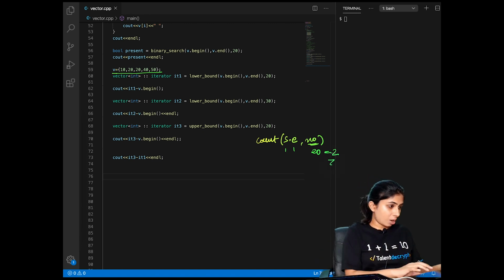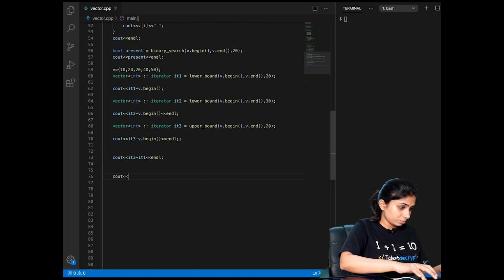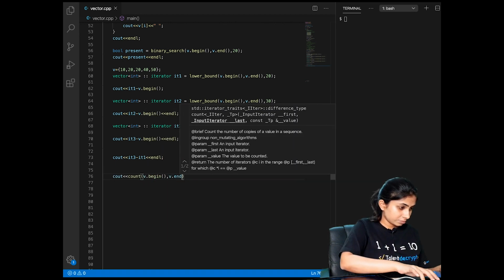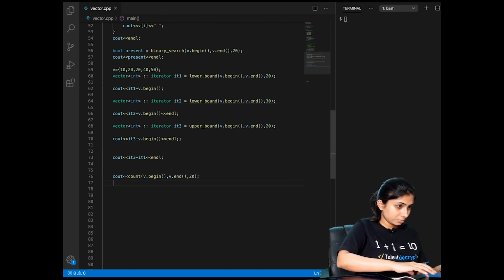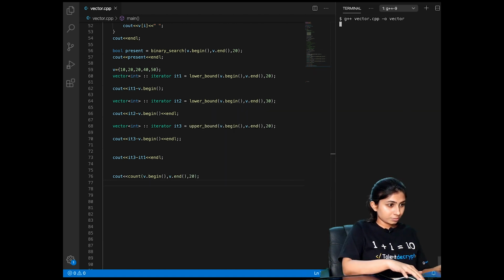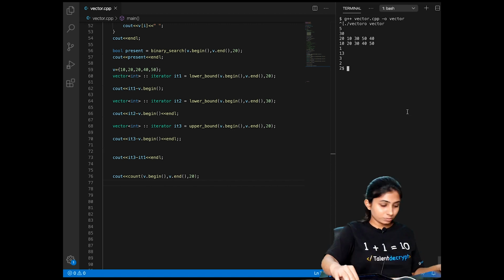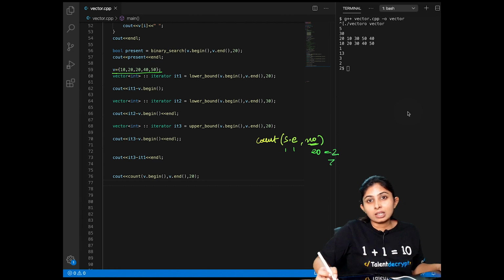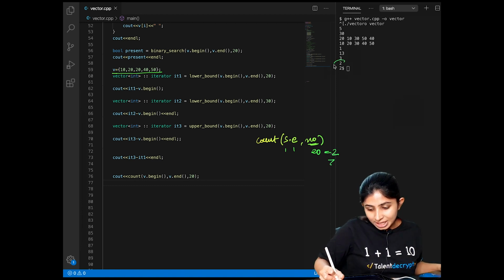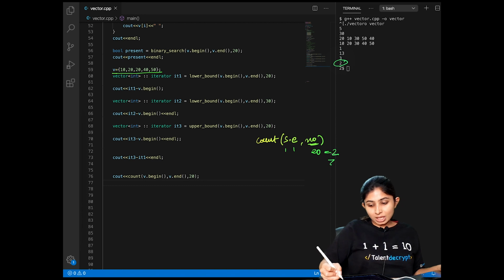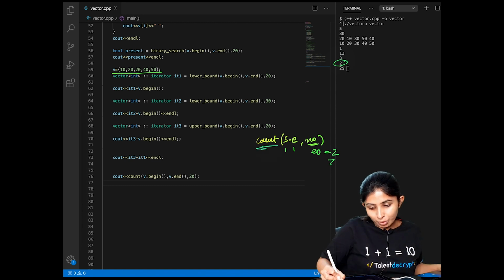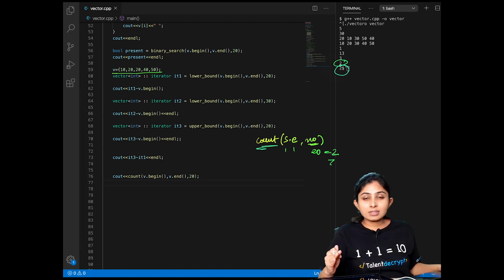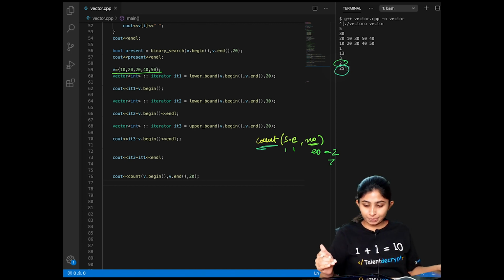Let's try to get the count of 20. It is important to note that by subtracting the lower bound from the upper bound, I was getting the count of the element, and the same thing I am getting by using our count function. So by both methods, I can calculate the occurrence of my element in our vector.